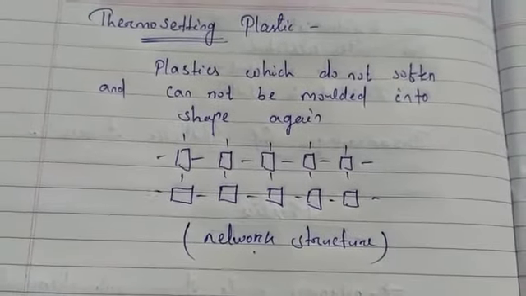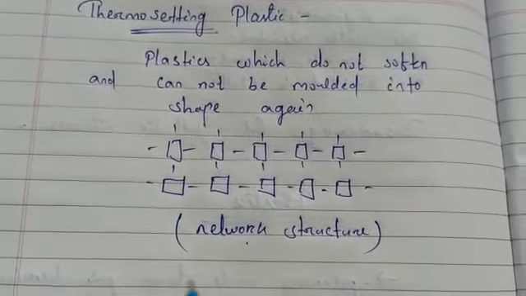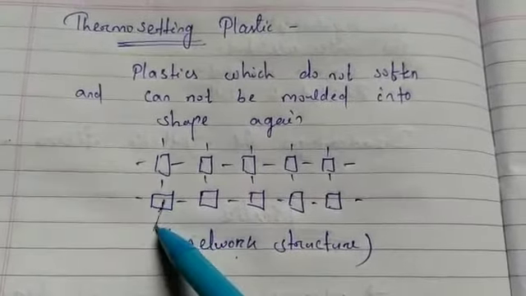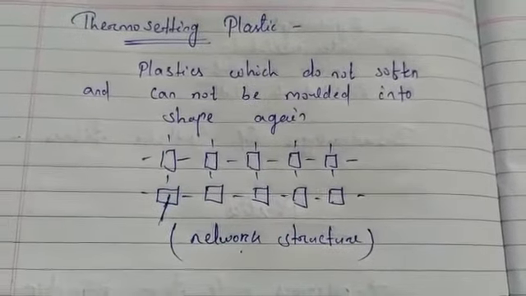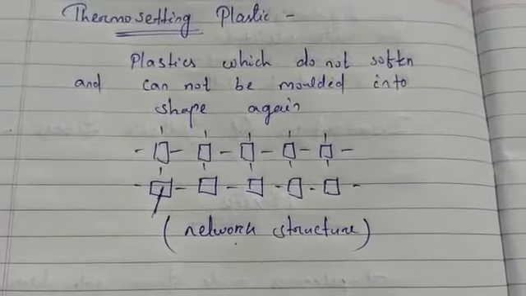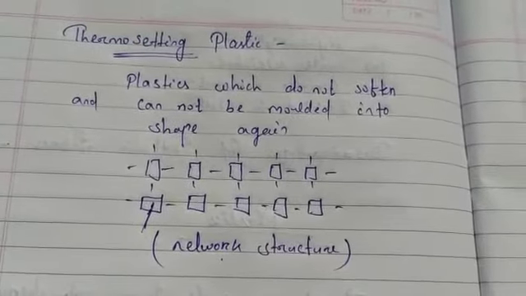So thermosetting plastics or thermoset polymers have a network structure of monomers like this. If you consider this a monomer, then this is the network structure of monomers, which makes them hard, strong and rigid. Because of the network structure, thermosetting plastics are very hard, strong and rigid.